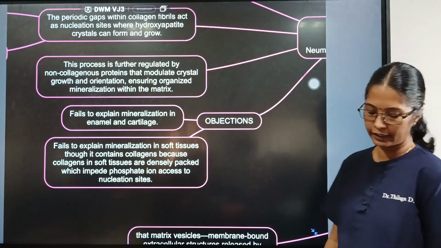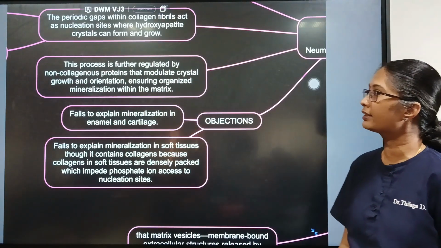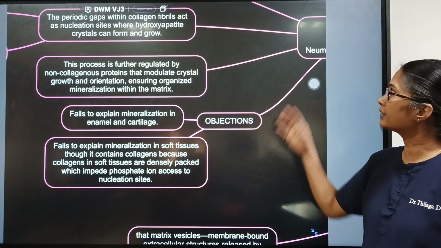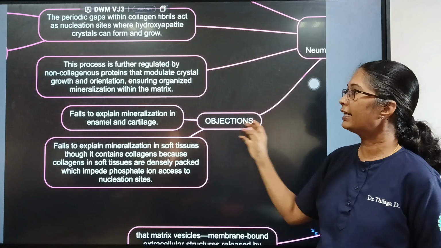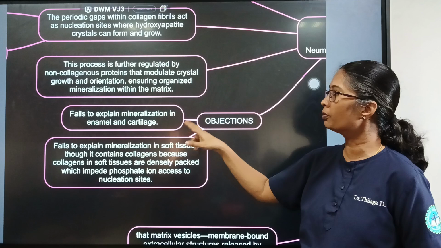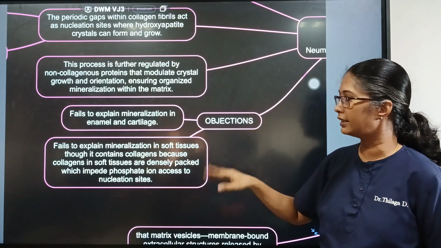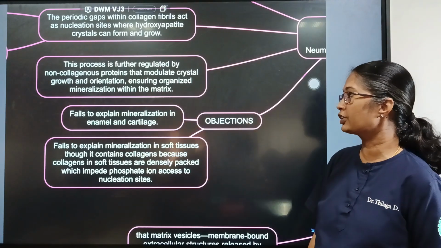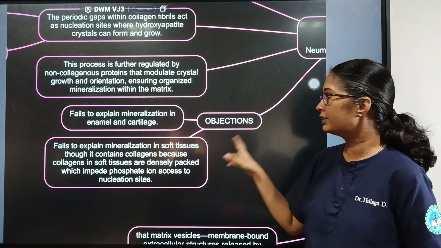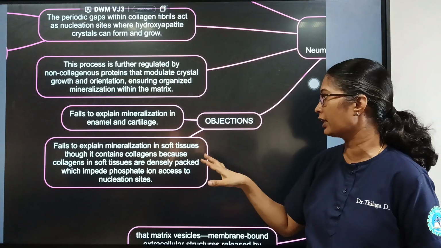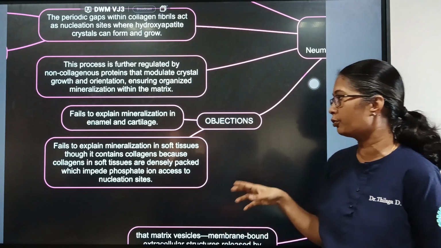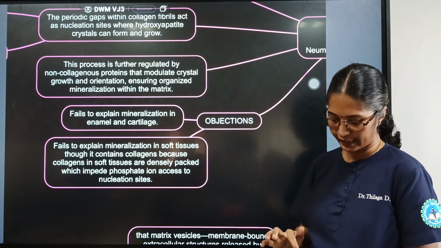So this process is further regulated by non-collagenous proteins that modulate crystal growth and orientation, ensuring organized mineralization within the matrix. And this theory also has some objections, where it fails to explain the mineralization in enamel and cartilage. So these two areas of hard tissue mineralization were not explained in this theory. And it failed to explain the mineralization in soft tissues, though they contain collagen. This theory did not explain how soft tissue mineralization happens, because collagen in soft tissues is densely packed, which impedes phosphate ion access to nucleation sites.